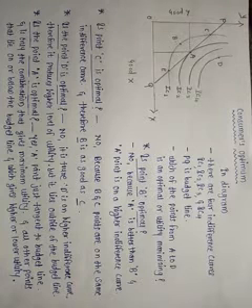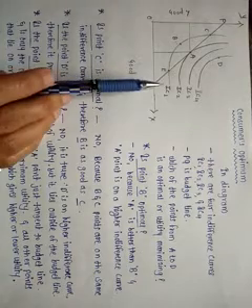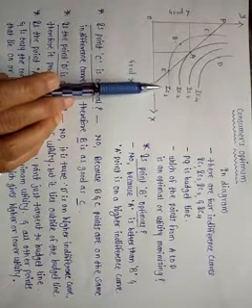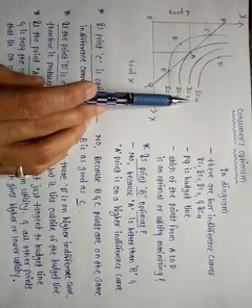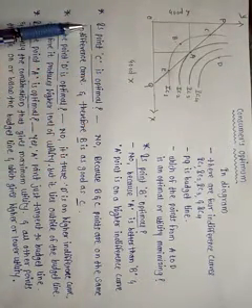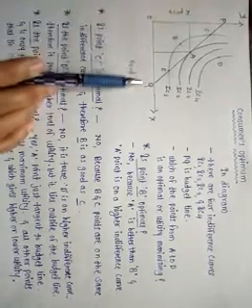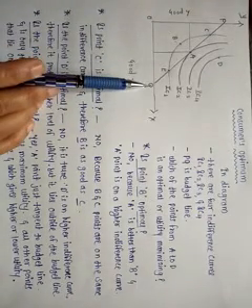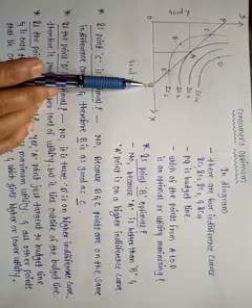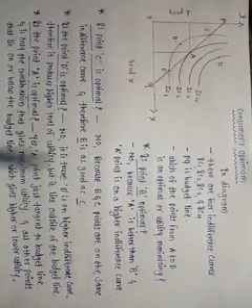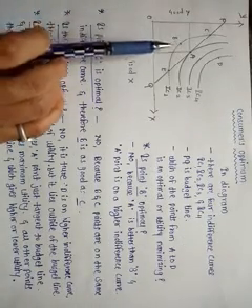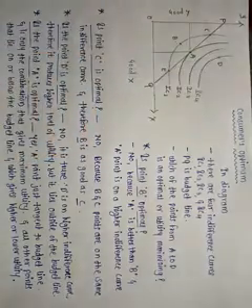If we observe this diagram, we will come to know there are four indifference curves: IC1, IC2, IC3 and IC4. Here PQ is the budget line, or we may call it the price line. In the diagram there are many points: A, B, C, D, E.